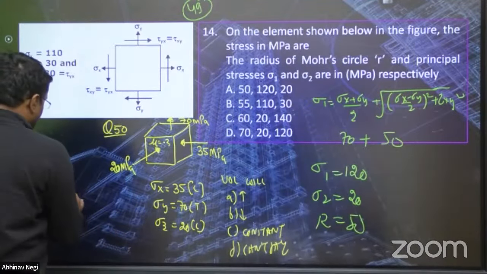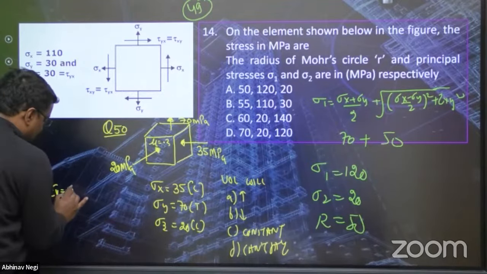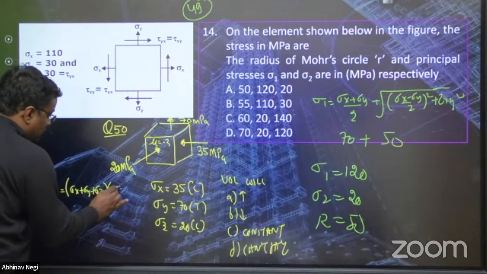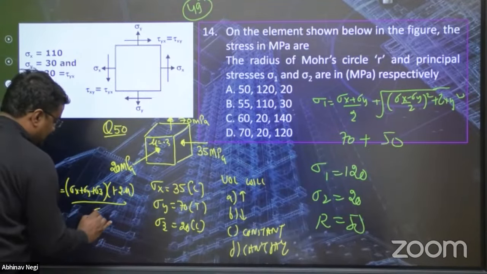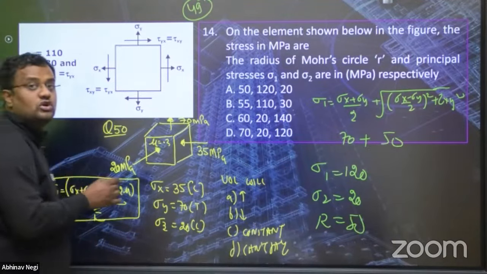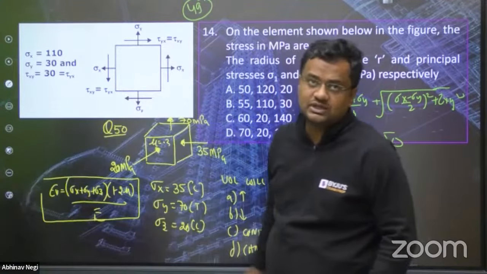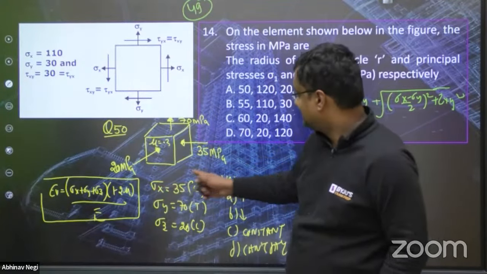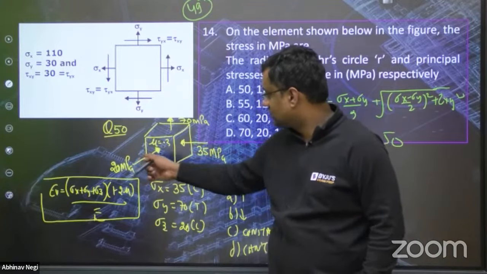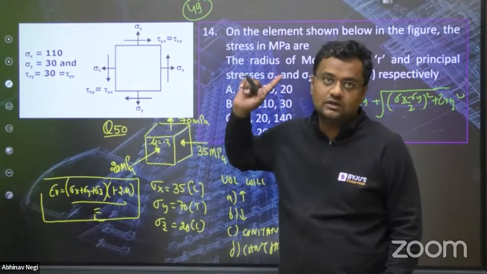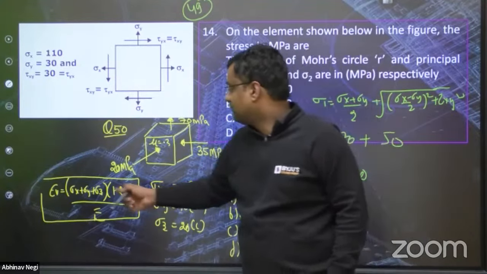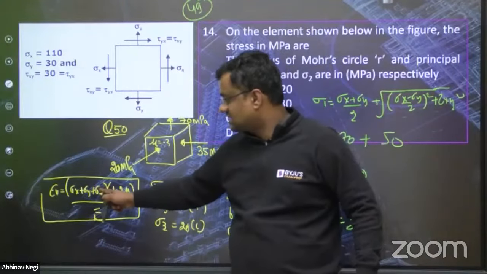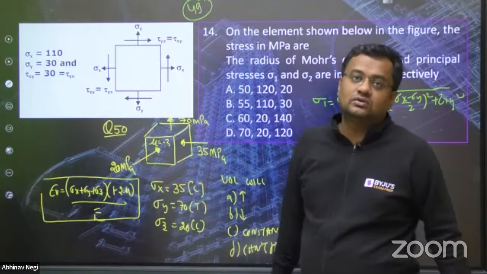Guys, see. The volumetric strain is (sigma x plus sigma y plus sigma z) into (1 minus 2 mu) by E. For mu equal to 0.5, this will be 0. So no volume change, like for rubber. And if sigma x plus sigma y plus sigma z is also 0, if this is 20, this is 35, so compression 20 and 35, and this is 55, then again 0. If mu is 0.5, then for any values of this it will be 0, no volume change. And if mu is something else and sigma x plus sigma y plus sigma z is 0, then also the volume change is not there.